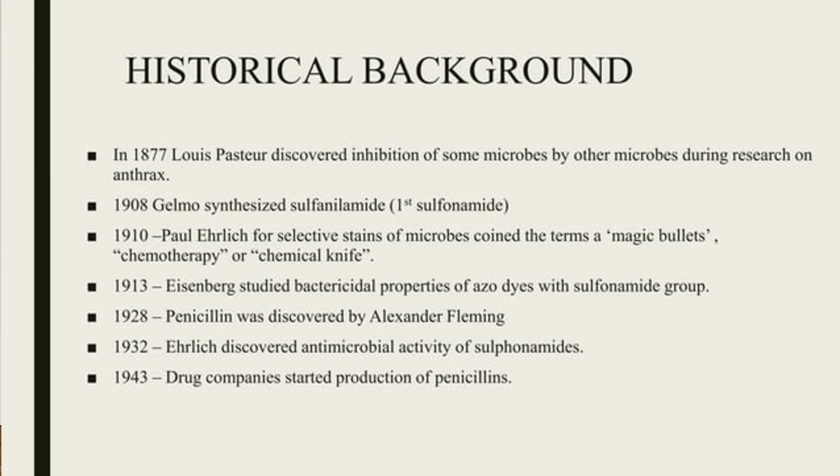Now the historical background behind the discovery of antibiotics. First, in 1877, Louis Pasteur discovered the inhibition of some species of microbes by other microbes while doing his research work on anthrax. Followed by 1908, Gelmo synthesized the first sulfonamide drug, that is sulfanilamide.